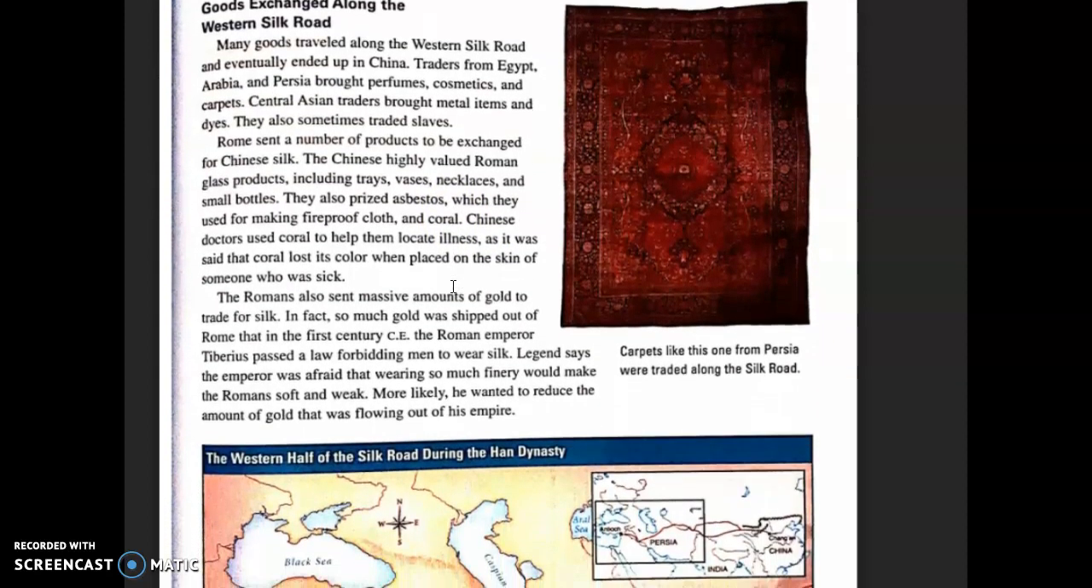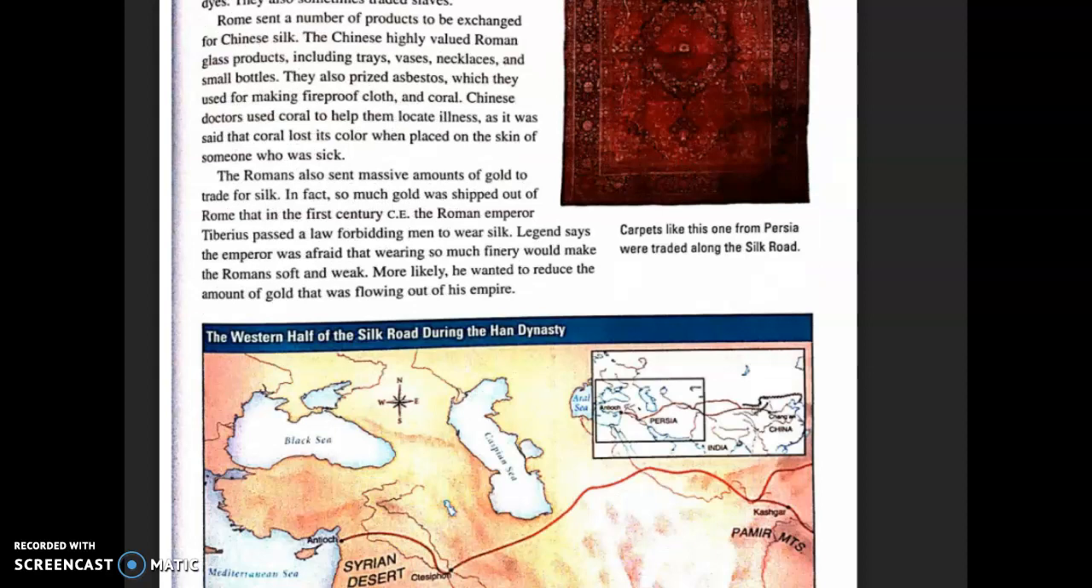Many goods traveled along the Western Silk Road and eventually ended up in China. Traders from Egypt, Arabia, and Persia brought perfumes, cosmetics, and carpets. Central Asian traders brought metal items and dyes. They also sometimes traded slaves. Rome sent a number of products to be exchanged for Chinese silk.